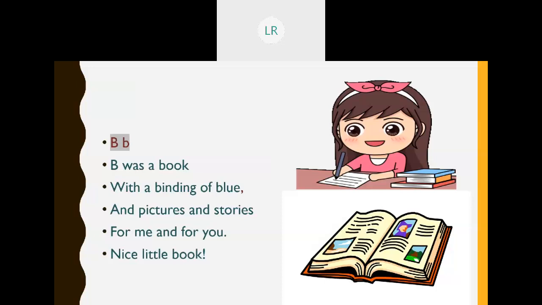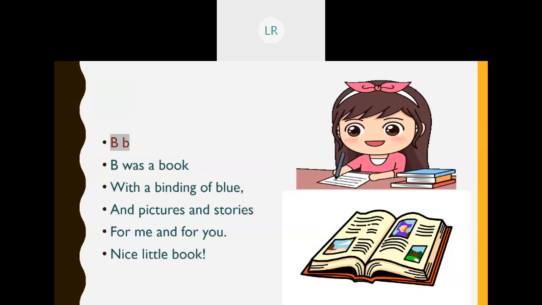So the poet is telling here that the book is blue in color. It is a blue bound book which contains pictures and stories. If you open a book, we can see so many pictures and we read so many stories.